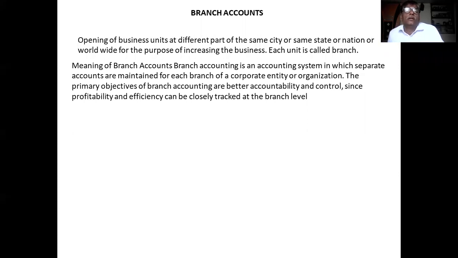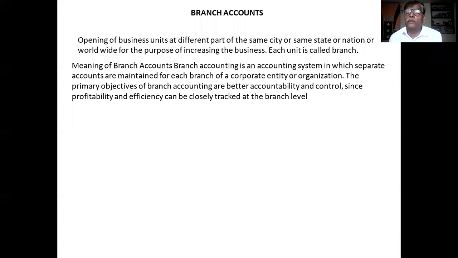So the primary objective of branch accounting is better accountability and control. Better accountability and control means ascertaining the profit or loss made by the branch, since profitability and efficiency can be closely tracked at the branch level.